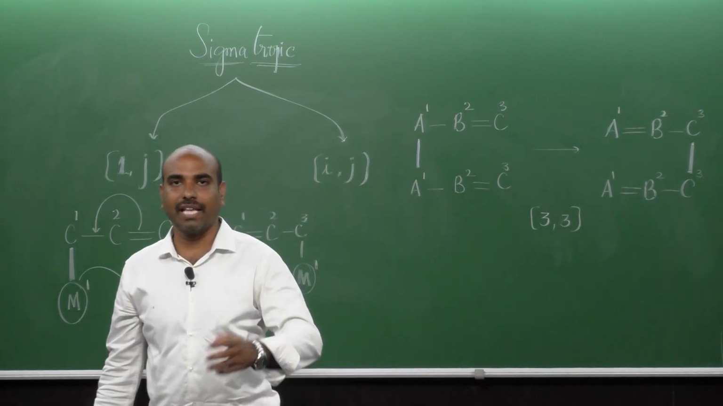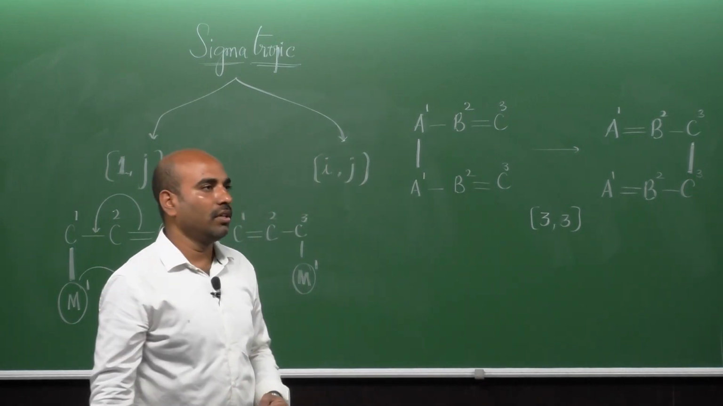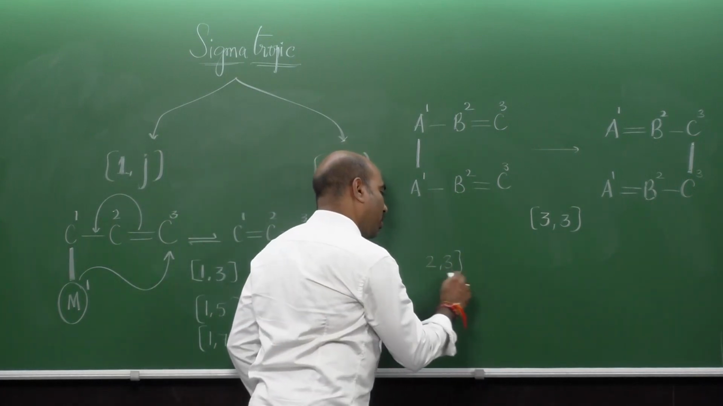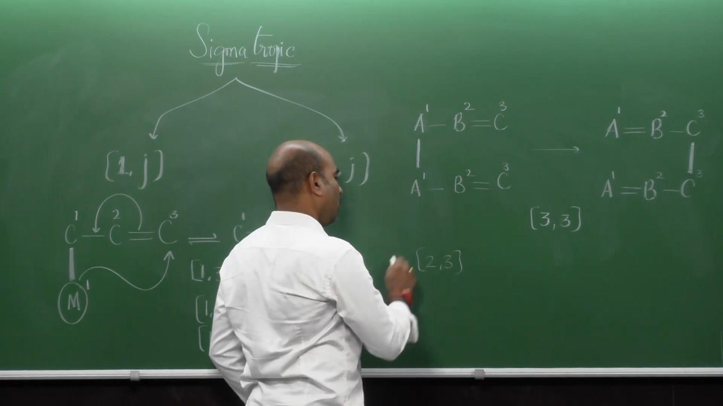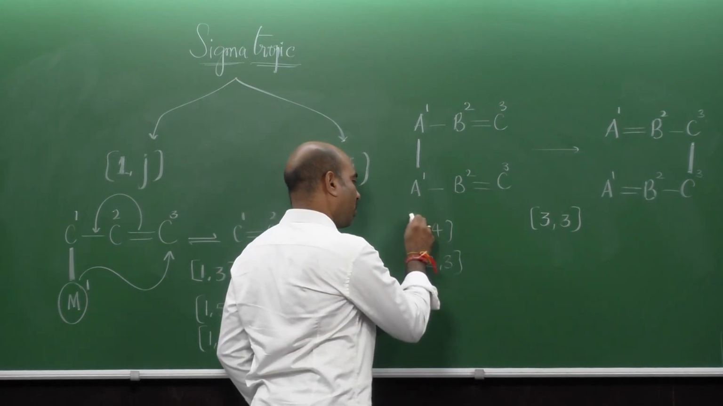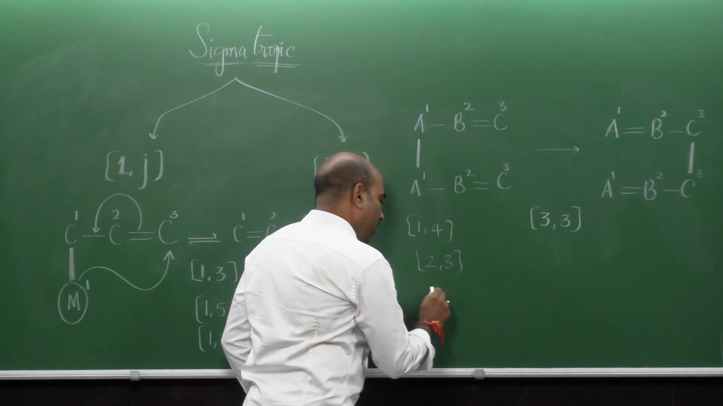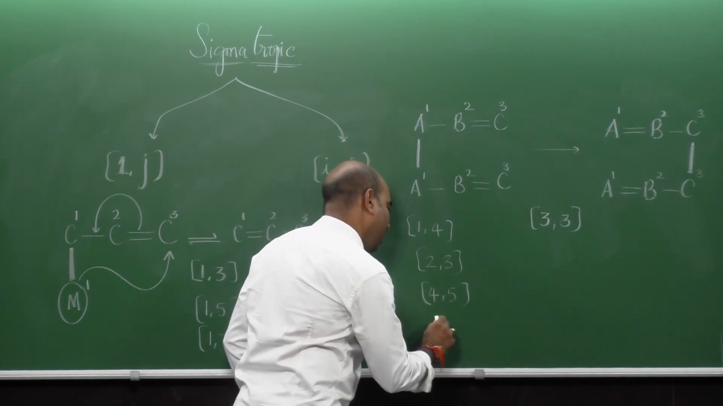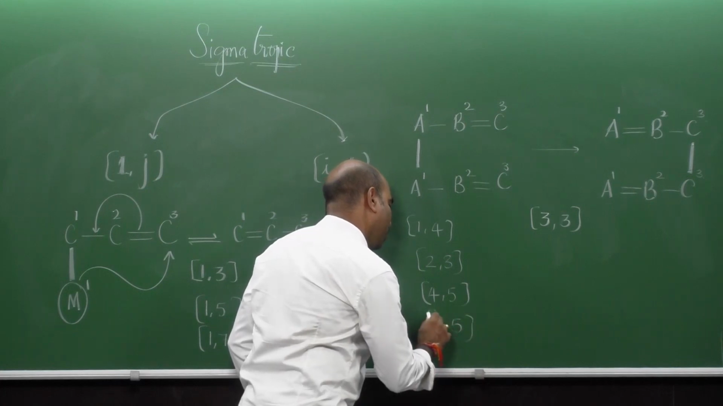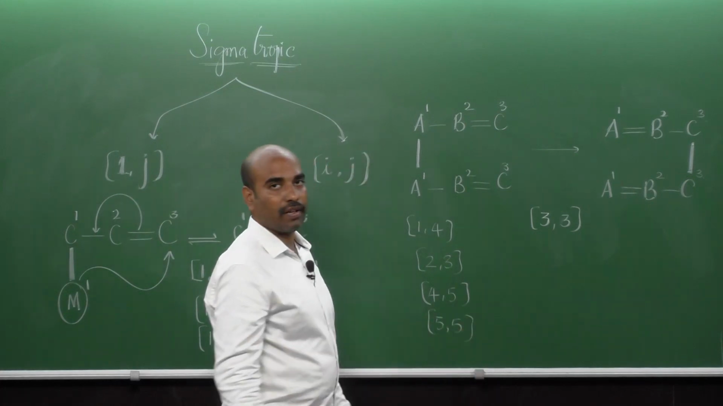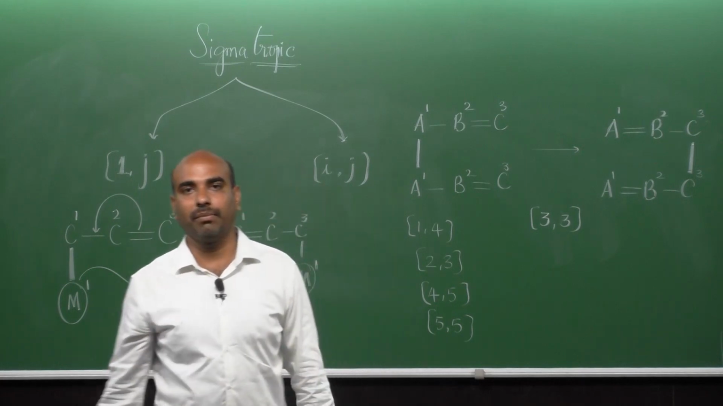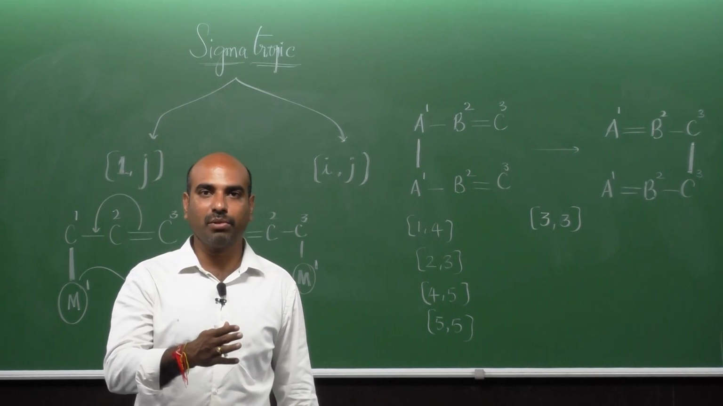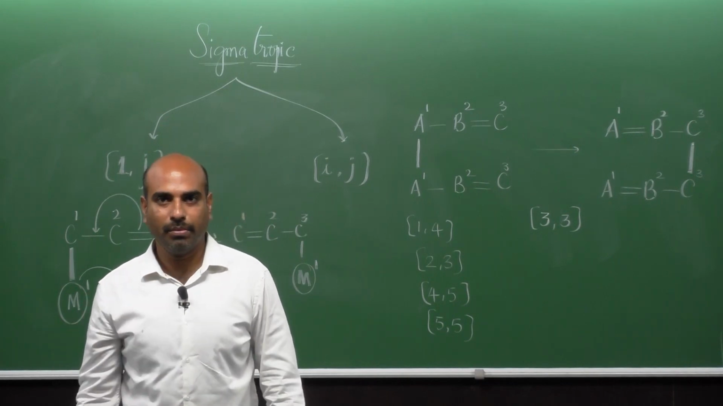There are some more examples which are provided. You can see 2,3 type of sigmatropic reactions, 1,4 type of sigmatropic reactions, 4,5 type of sigmatropic reactions, and 5,5 sigmatropic rearrangements. So, different types of sigmatropic reactions are possible depending upon the migration origin position and the migration termini position.